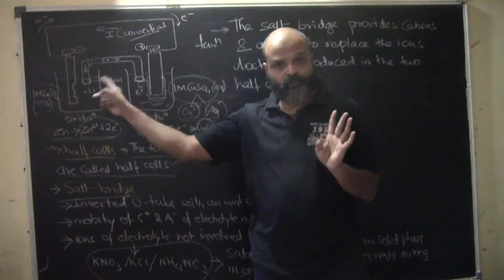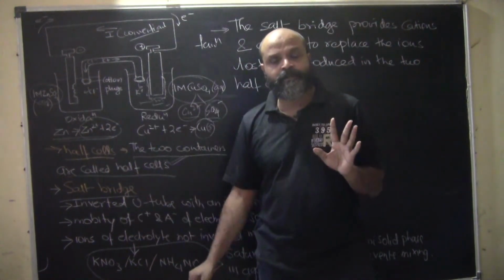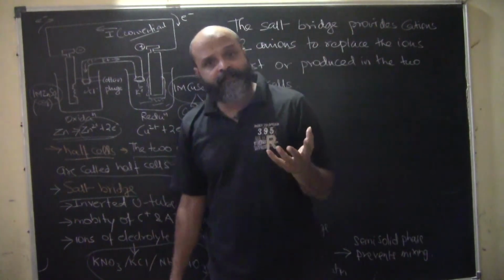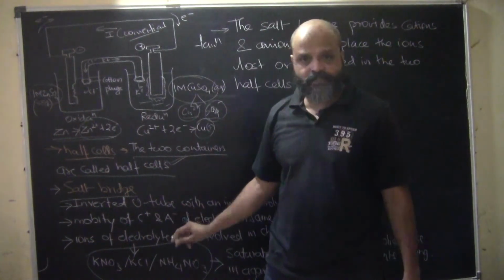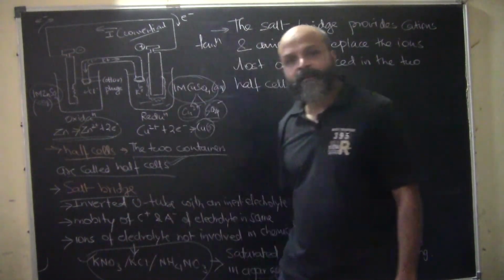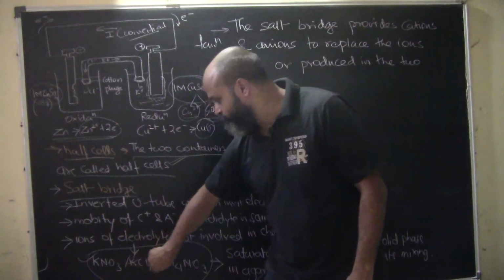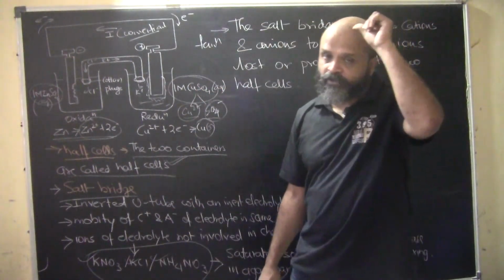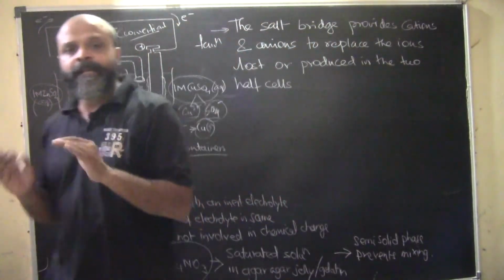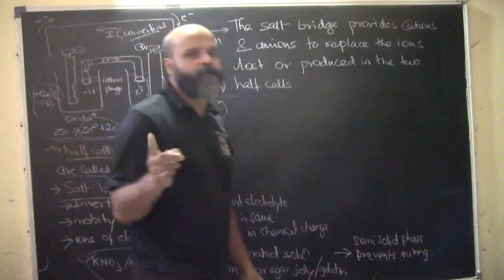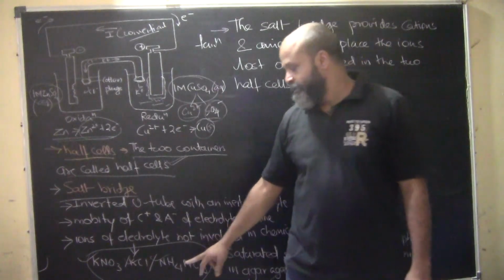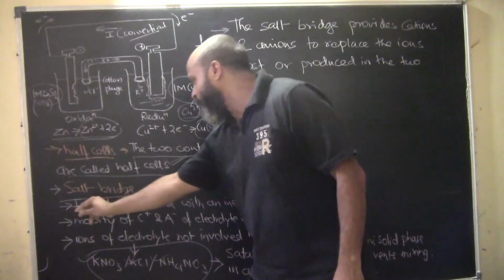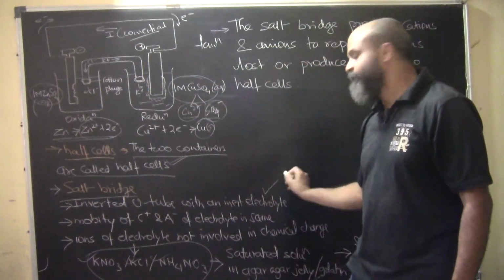Zinc or copper are not inert electrodes. We have inert electrodes like platinum. Just as we have inert electrodes, we have inert electrolytes as well. Let's say potassium nitrate, potassium chloride, and ammonium nitrate are inert electrolytes. It means that they will not take part in the electrochemical reaction happening here. So this is a salt bridge: an inverted U-tube with an inert electrolyte.